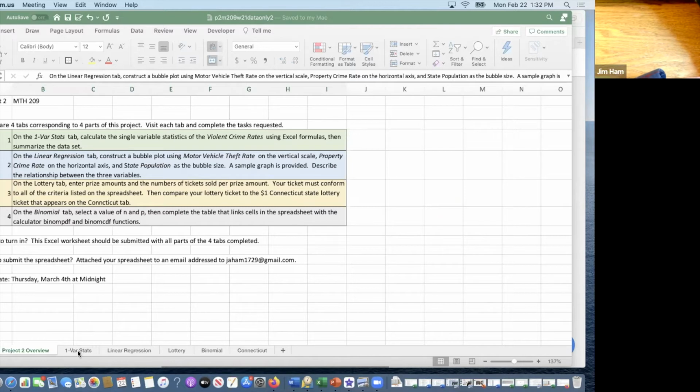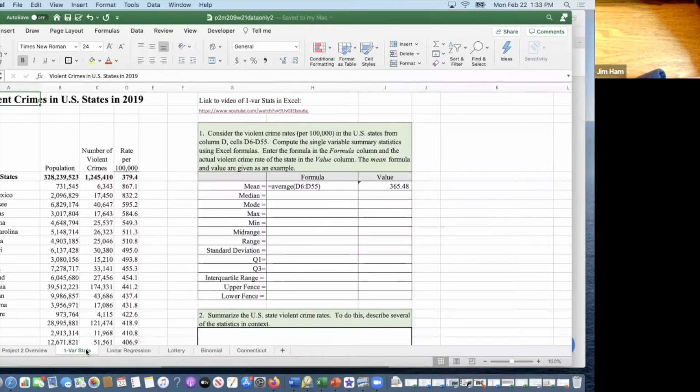All right, first thing we're going to do is to go to one variable statistics. This is violent crime in the United States. This was the number of violent crimes. These were rates in the year 2019. Now, violent crimes include homicide, murder, rape, robbery, assault.